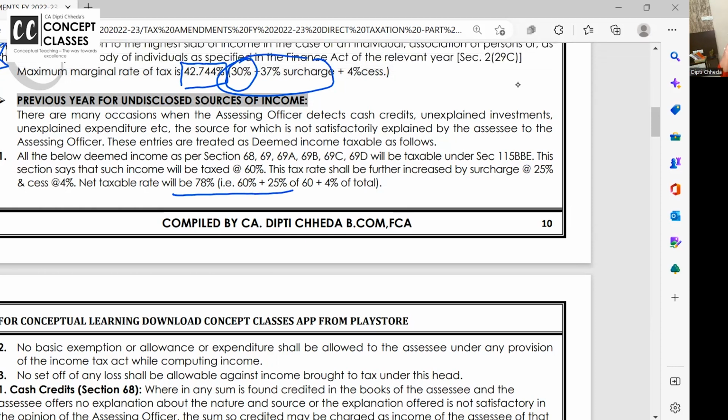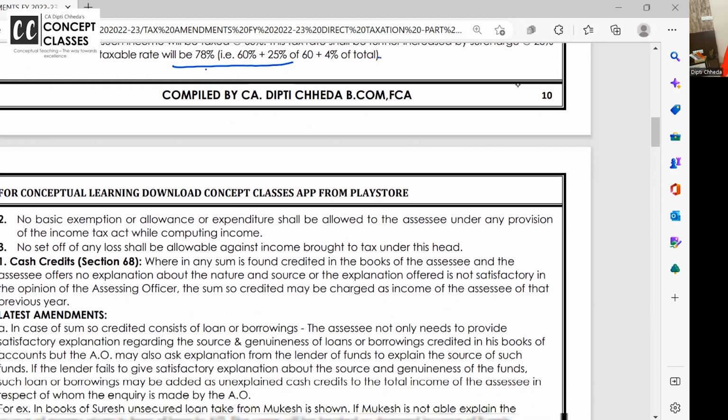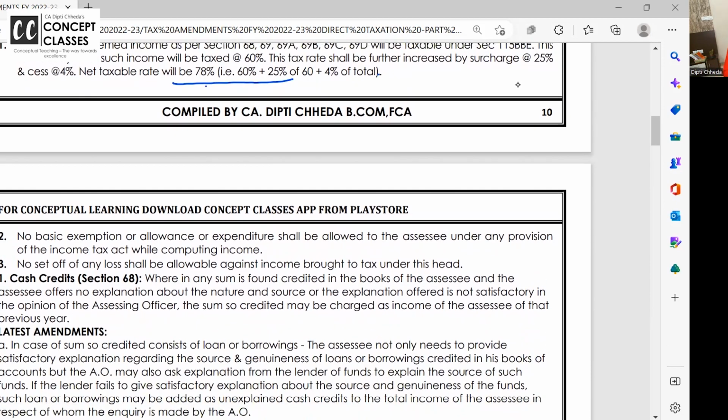This is not an amendment, this is the background. Whenever undisclosed income is taxable, it is taxable at 60% plus surcharge of 25% on the 60%, and on tax plus surcharge 4%, that is 78% tax. And no basic exemption. You can't say, okay ma'am, so far I hid income, now my income is 50 lakh, but give me basic exemption. Okay, I have this business loss, can I set off? No losses, no set offs, no basic exemption, nothing is allowed. Done? Now one thing I hope is clear, that all the income is taxable at 78%.